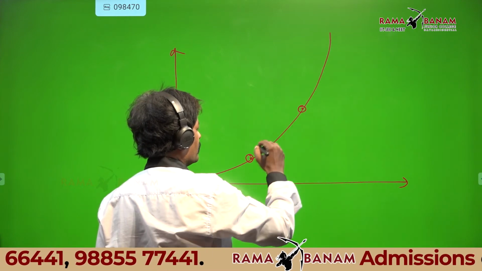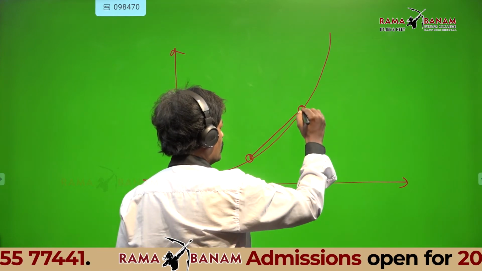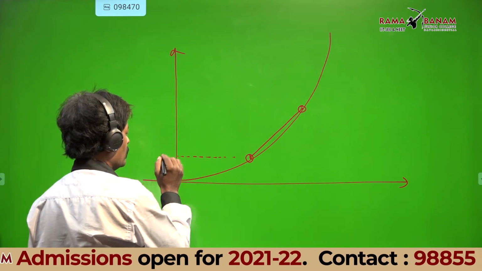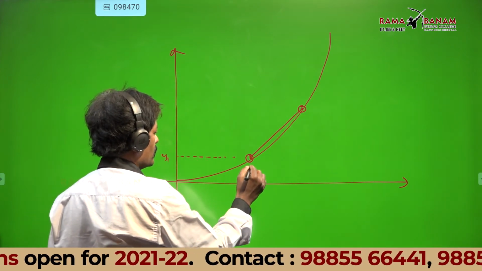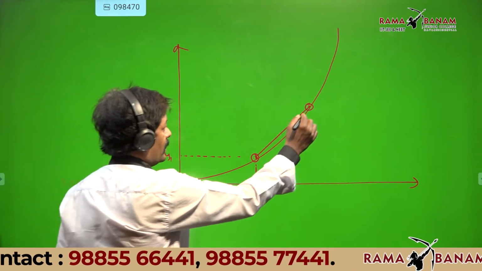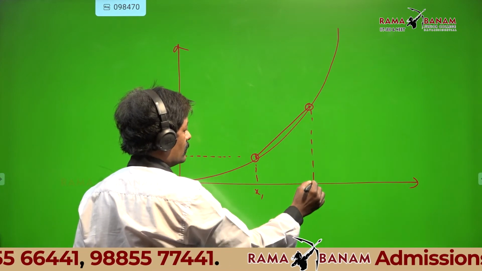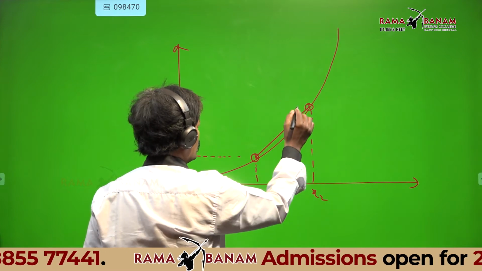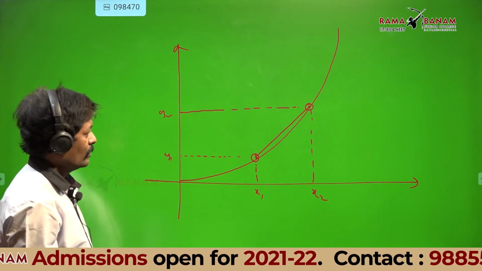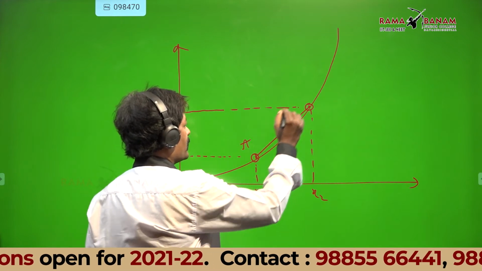B is here. This is a straight line joining them. This is y1, this is x1, and this is x2, y2. Now listen. What is the slope of the straight line AB?